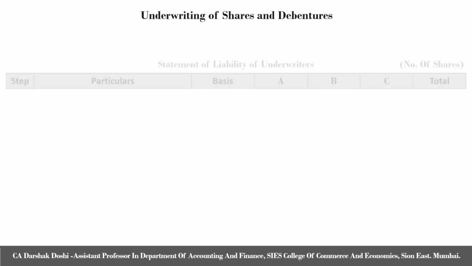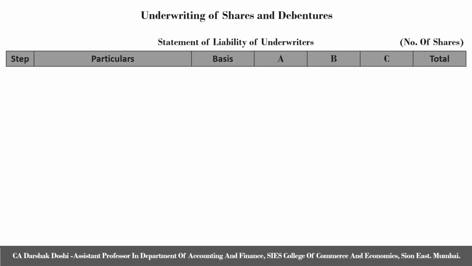Now let us prepare the statement of liability of underwriters. Again, it is a simple statement starting with steps, next particulars, third column being basis. Next, we will have a number of columns based on the number of underwriters. Here in the question, we have 3 underwriters, so we have 3 columns, and the last column being total.